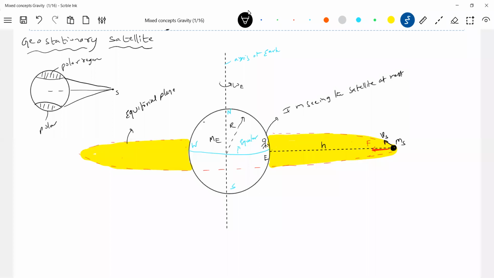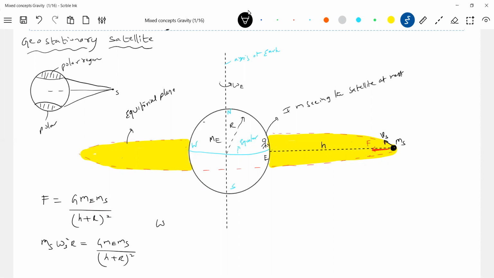Let's not go into the communication part at all. So let me continue. What is that h? How to find it out? The gravitational attractive force will provide the required centripetal force. So F is equal to G Me Ms by (h plus R) whole square. And what is this force? Mass of satellite Ms times omega square of satellite times R is equal to G Me Ms by (h plus R) whole square.